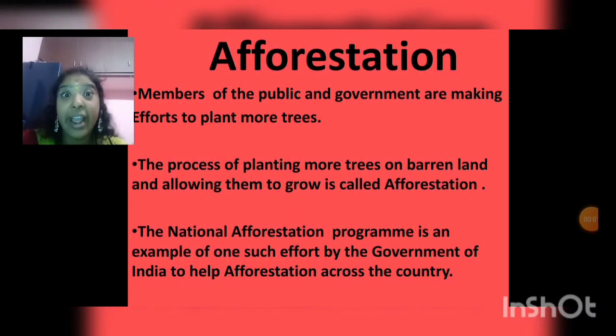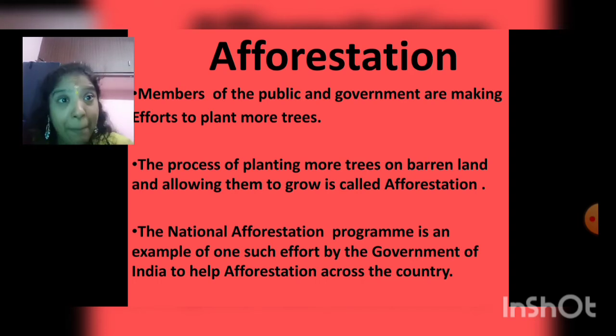Here is the most interesting topic, afforestation. As the word suggests, afforestation means planting more trees. Deforestation means cutting down of trees. Afforestation means planting more trees. So you should know the difference between afforestation and deforestation.